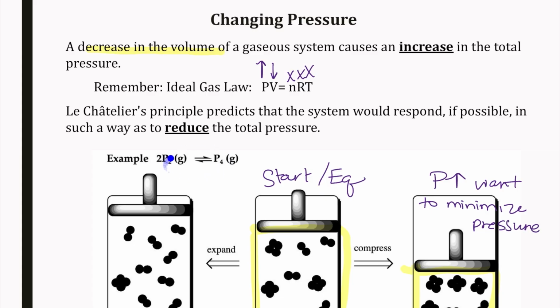If we're looking at this reversible reaction here, we can see that we have our P2. We have 2 moles of that, and those are here. We have our P4, which is here.